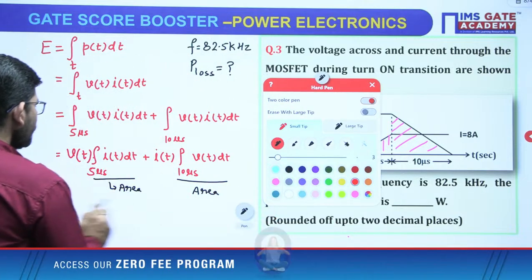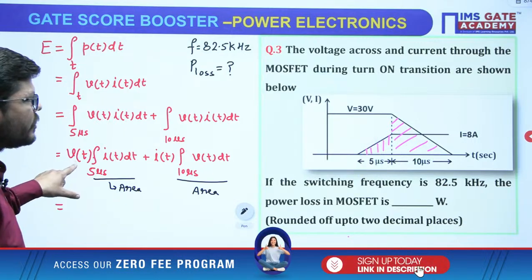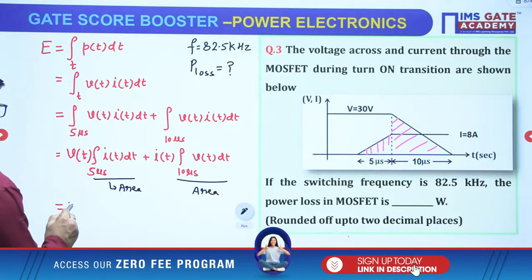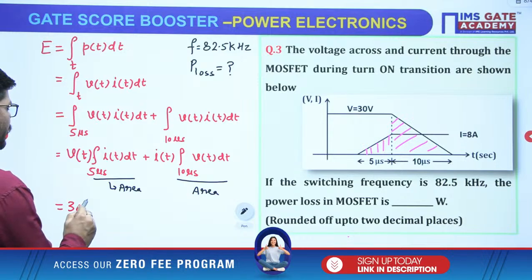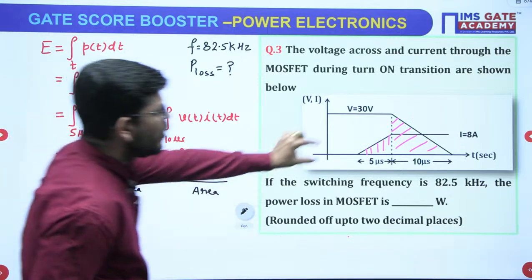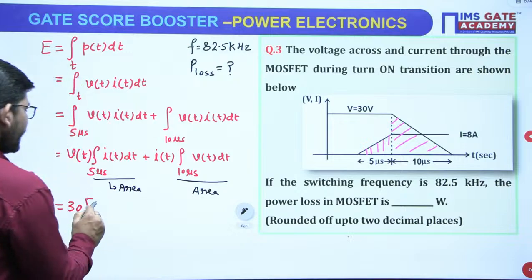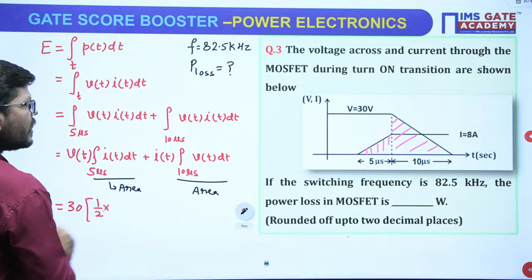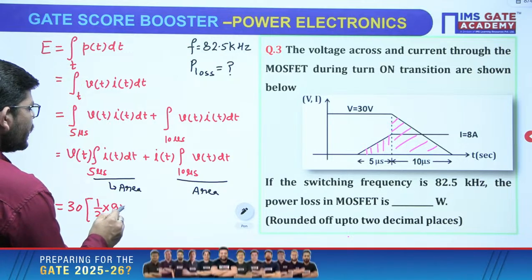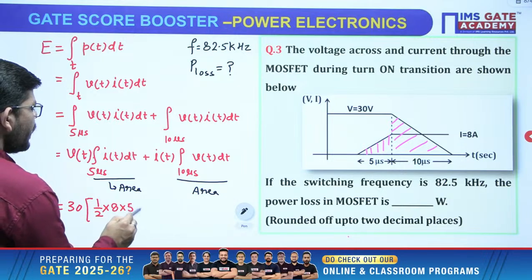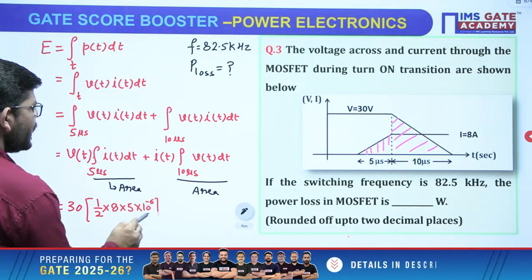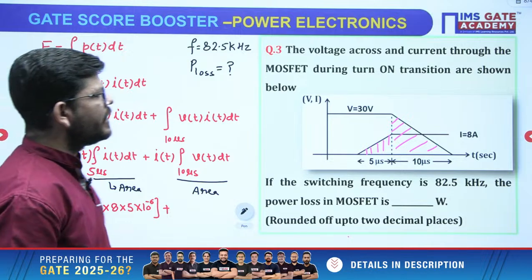So if we focus on the first part, Vt, which is constant, so Vt is how much? 30, right? Into what will be the area of this curve? This is a triangle, so it will be half into height, height is 8 into width is 5 microseconds, right, plus It.